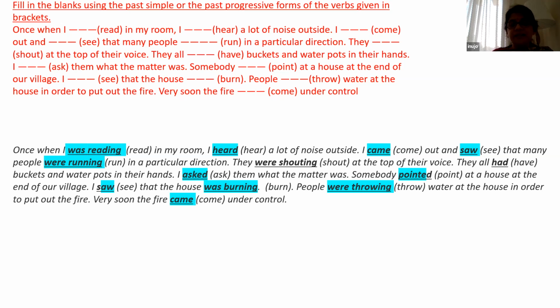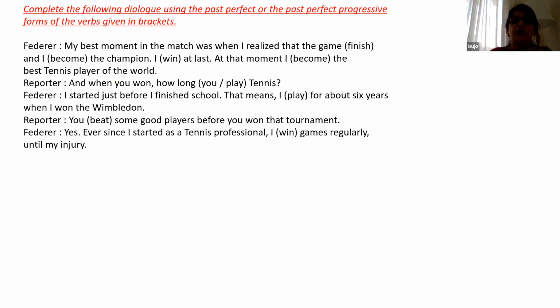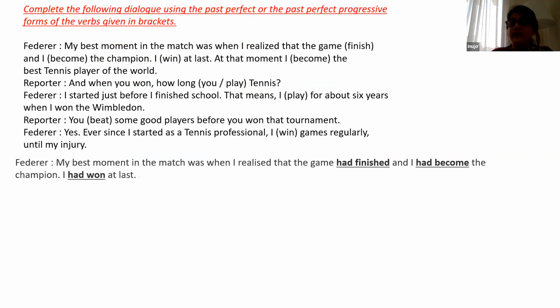So I've just given the answer, children, for the worksheet. Textbook worksheet answer. Now, complete the following dialogue. This also is very interesting. Federer: my best moment in the match was when I realized that the game had finished. We are using either past perfect or past perfect progressive only. Okay. So my best moment in the match was when I realized that the game, one second, let me show you.